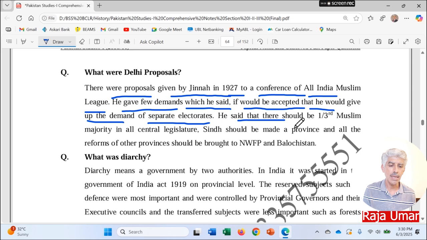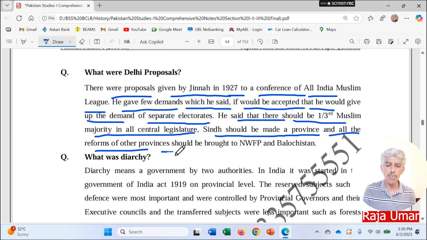He said that there should be 1/3 Muslim majority in all central legislature. Sindh should be separated from Bombay residency and should be made a separate province, and all the reforms should be introduced in NWFP and Balochistan as those were introduced in the other provinces of the subcontinent. So this is how you can see what the Delhi proposals were.